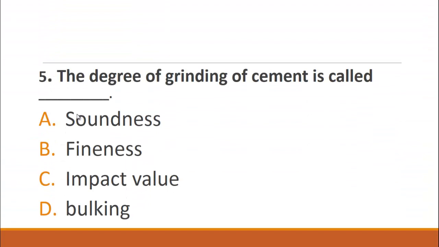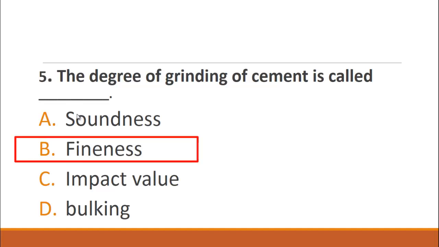MCQ number 5 is: the degree of grinding of cement is called A. Soundness, B. Fineness, C. Impact value, D. Bulking. We know that soundness is related to the resistance of cement to volume changes. Impact value is related to the abrasion resistance, while bulking means the increase in volume. So the right choice for this question is fineness of the cement, B, because the degree of grinding of a cement is called its fineness.